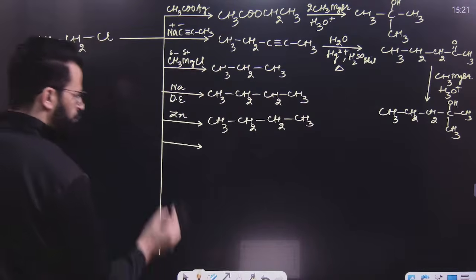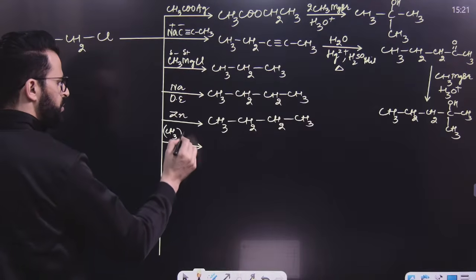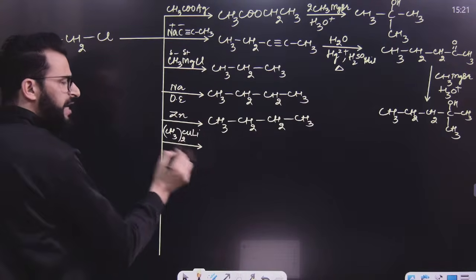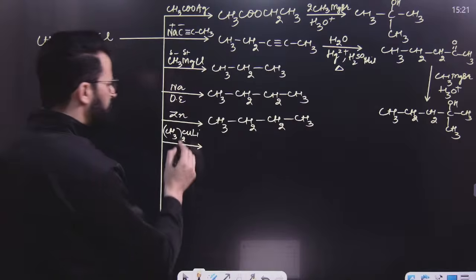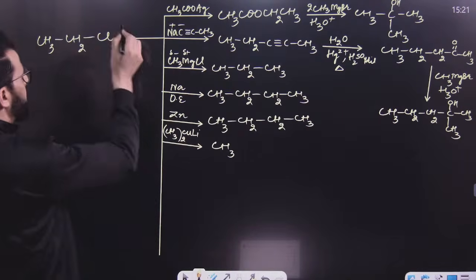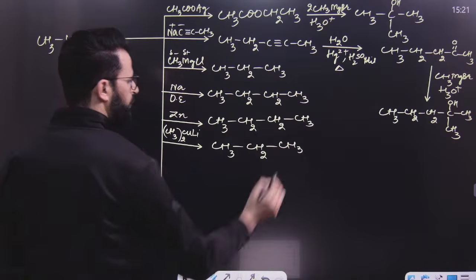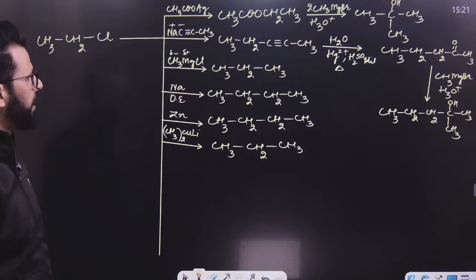When this is treated with, for example, (CH3)2CuLi, dialkyl lithium cuprate known as Gilman's reagent, then what will happen? This alkyl will replace the Cl, and this results once again in the formation of an alkane. So have a look.